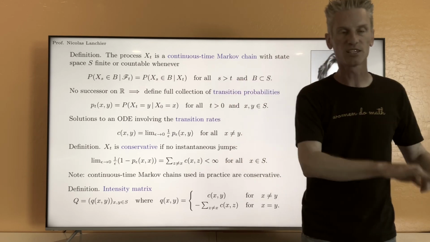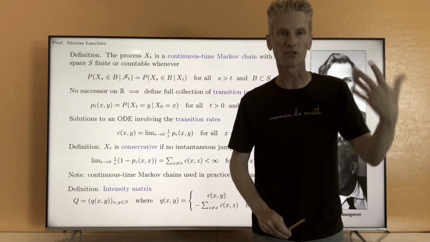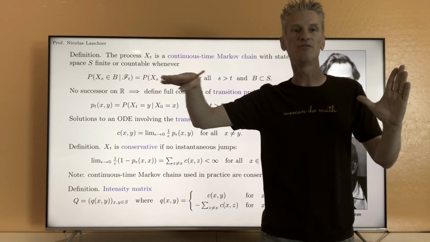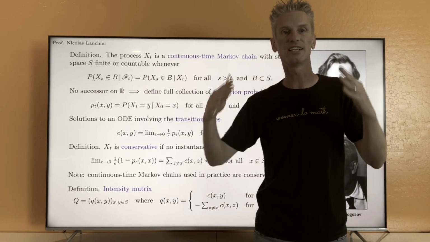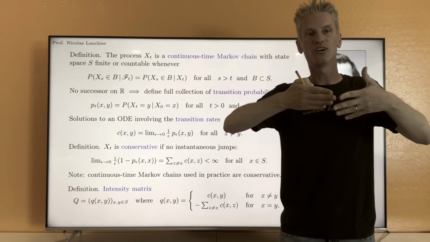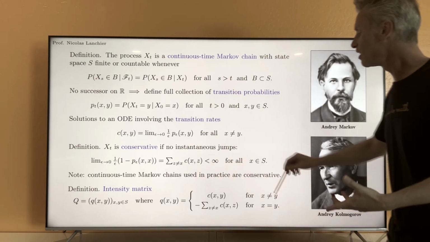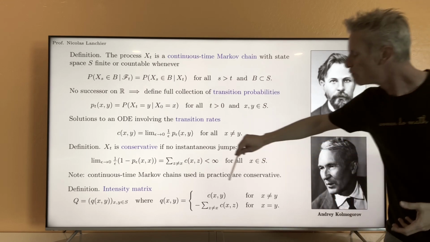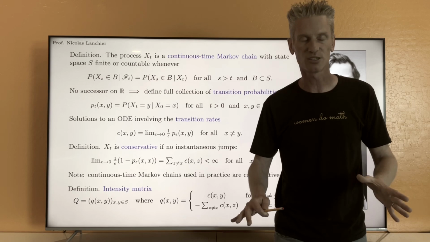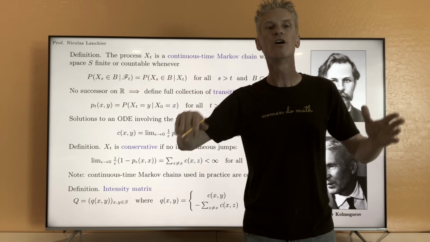Remember that in the case of discrete time Markov chain, the analog of the intensity matrix was the transition matrix. That was the stochastic matrix, in which the sum of the coefficients on the same row was equal to 1. That's what we call a stochastic matrix, meaning the flow out of a state is equal to 1. In this case, the interpretation is different. Instead, we look at weights. Those Cxy might be larger than 1. We do not have a stochastic matrix anymore, but the sum of the coefficients on the same row is equal to 0.